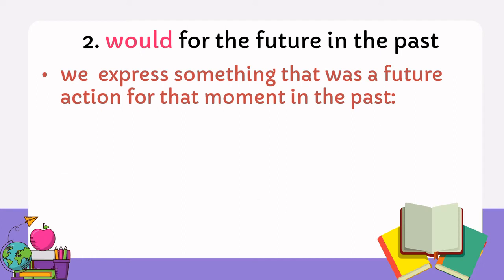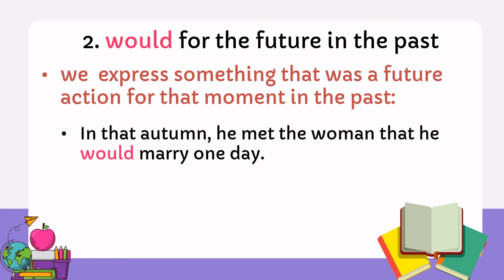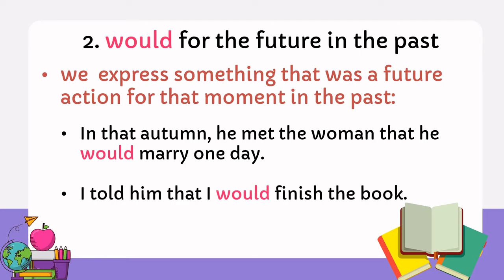Now let's use would for the future in the past. We express something that was a future action for that moment in the past. In that autumn, he met the woman that he would marry one day. Or another example: I told him that I would finish the book.